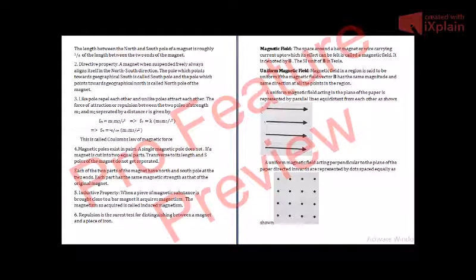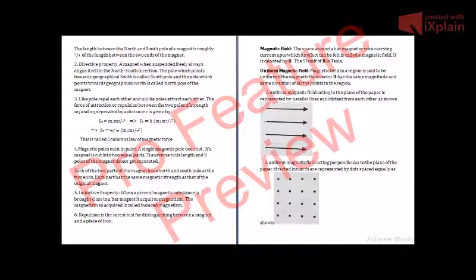This is called Coulomb's law of magnetic force, or Coulomb's law of magnetism. We also have Coulomb's law in electrostatics: Fe is equal to K Q1 Q2 upon R square. Similarly, here we have Fm is equal to K M1 M2 upon R square.